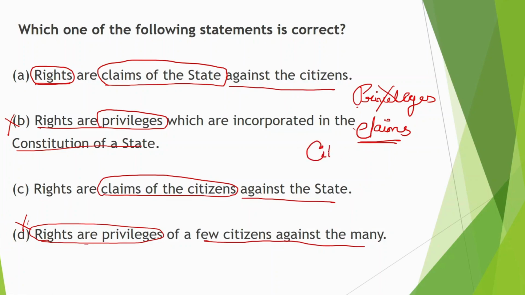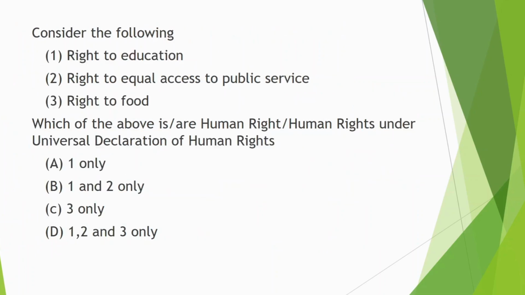Rights are claimed by the citizen, not by the state. It will be against the state by the citizen. So rights are claims of the state will also be wrong. So what are rights? Rights are claims of the citizen against the state. This is the definition of a right. We have discussed thoroughly what rights are, and when you watch the video, you'll be able to solve this question very easily.